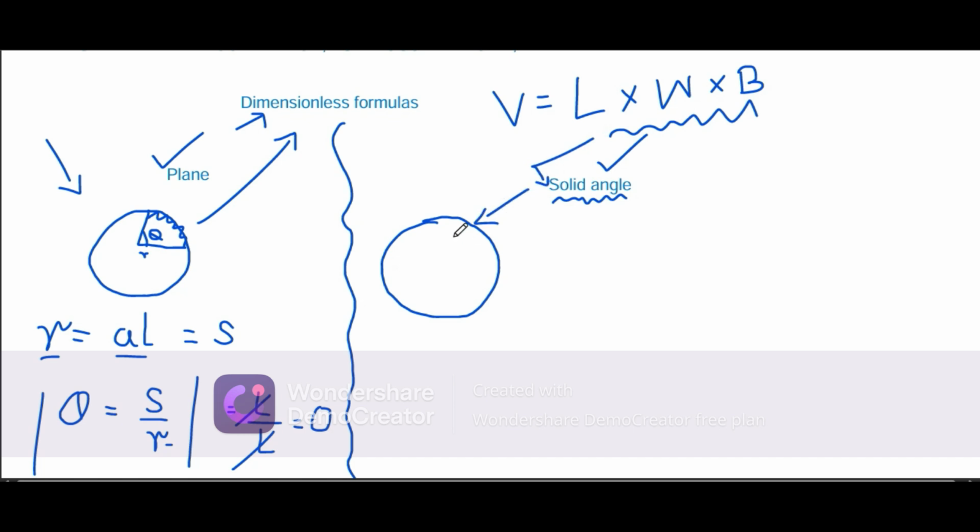Now what is a solid angle? Let me tell that to you. Sorry for my very bad drawing, but I'm drawing it digitally. Now this is, suppose, the middle of a circle, and there is a three-dimensional cone. It can be a three-dimensional cube as well. If you don't know how to draw a cube, I can tell you how to draw this. So that is how I draw a cube right here. That can be a three-dimensional cube or a three-dimensional cone as well.